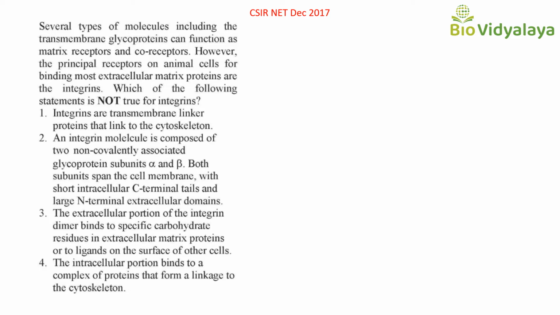Statement 3. The extracellular portion of the integrin dimers bind to specific carbohydrate residues in extracellular matrix proteins or to ligands on the surface of other cells. Statement 4. The intracellular portion binds to a complex of proteins that form a linkage to the cytoskeleton.